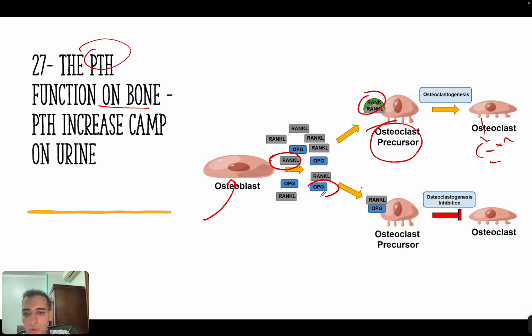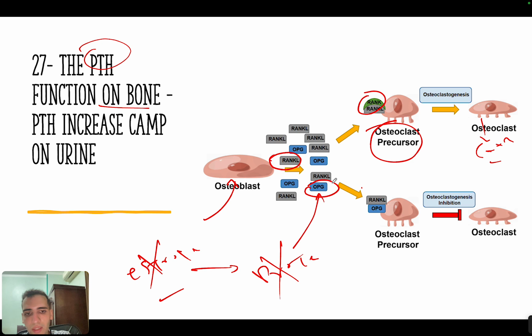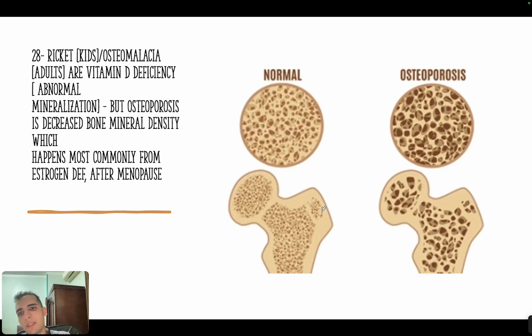Now we have something called OPG. OPG usually protects the bone, and this is usually increased by estrogen. That's why in menopause, when women lose estrogen, they will lose the protective effect of this OPG, and then they will have osteoporosis, okay? This is another thing that you can be familiar with, okay?